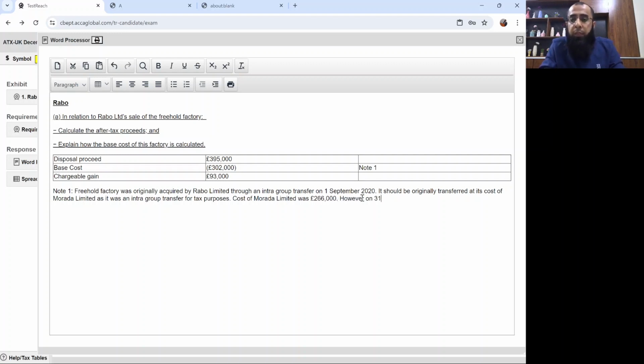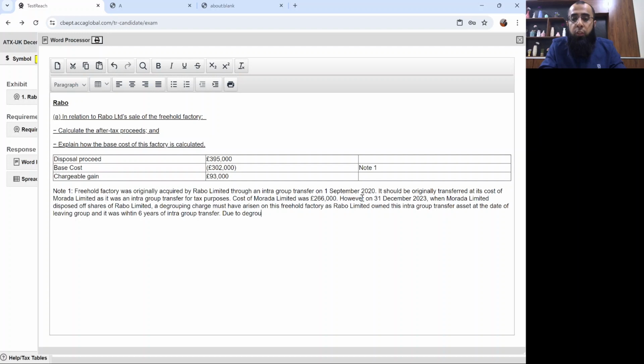However, on 31st December 2023, when Murada Limited disposed of shares of this Rabo Limited, a degrouping charge must have arisen on this freehold factory, as Rabo Limited owned this intra-group transfer asset at the date of leaving the group, and it was within 6 years of the intra-group transfer.